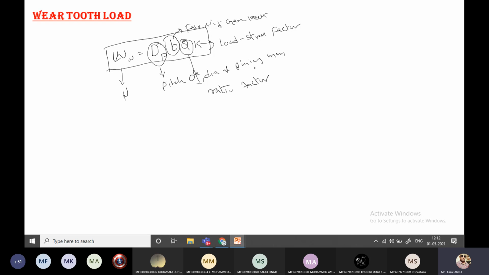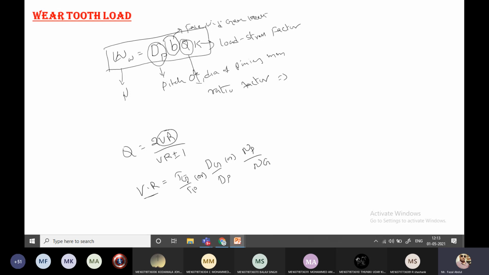Q is the ratio factor. So this equation again I am writing separately. Q, ratio factor, equals 2 VR by VR plus or minus 1. VR means velocity ratio, that is nothing but Tg by Tp, or dg by dp, or np by ng. That is the meaning of velocity ratio.